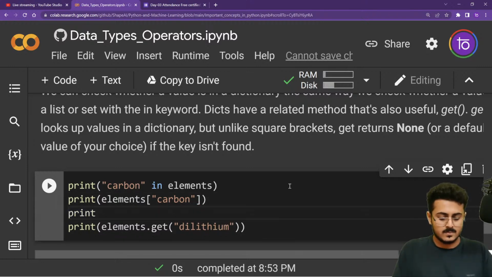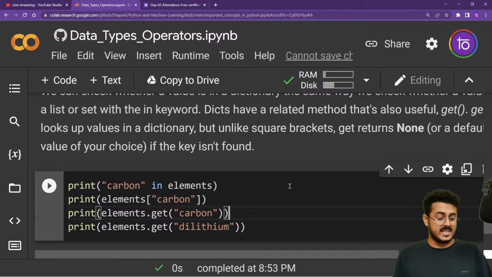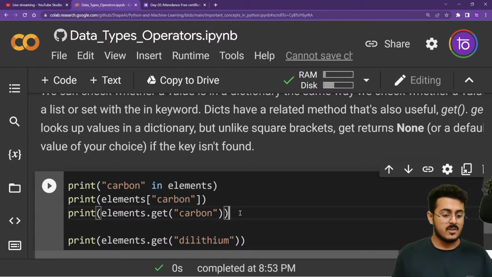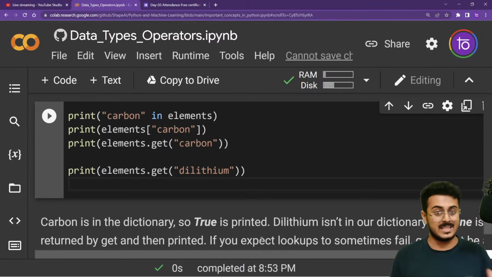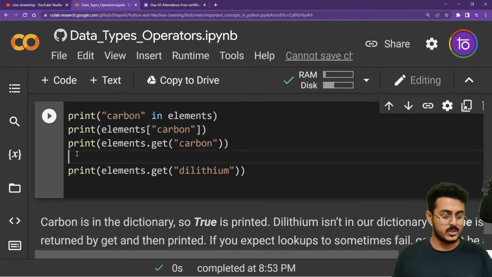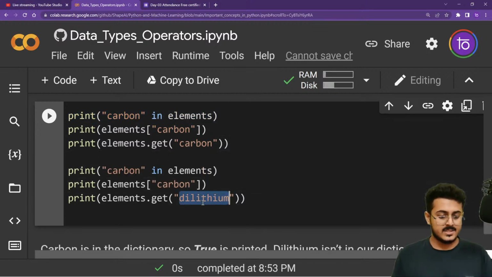print elements.get, so that we are able to understand the difference between all of them. Carbon is present, and we are using all three methods for carbon. Dilithium is not present inside the dictionary. We will be using all three methods again. Let me just copy paste it from right over here, and let's change it to dilithium.